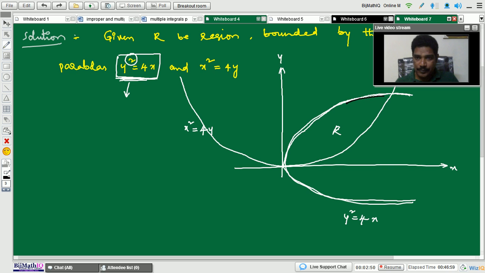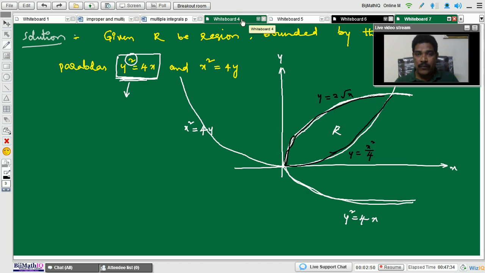What is the upper curve equation? y square equals 4x, which means y equals 2 root x. And this is the lower curve. What is the lower curve equation? x square equals 4y, then y equals x square by 4.